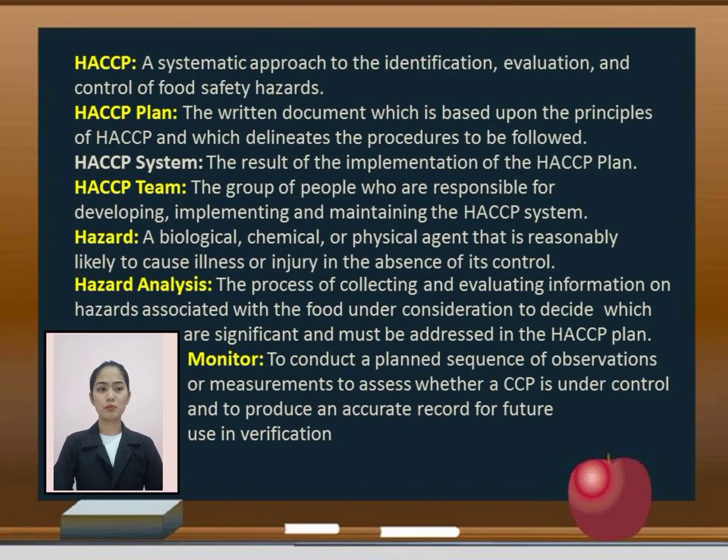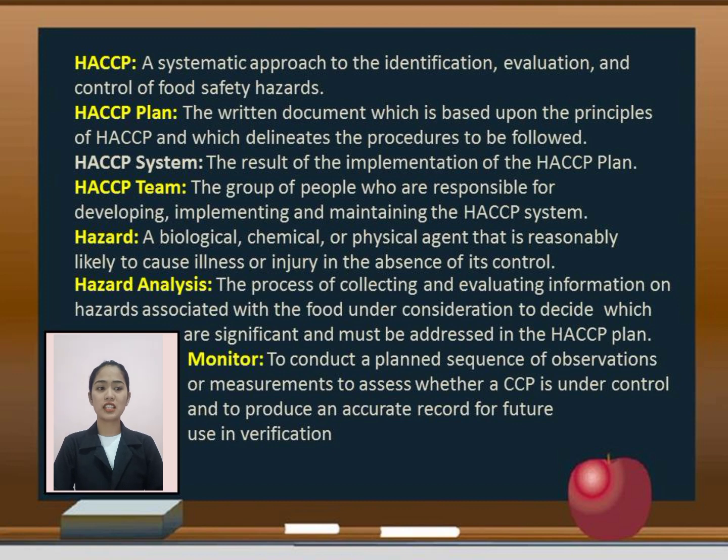HACCP is a systematic approach to the identification, evaluation, and control of food safety hazards. The HACCP plan is the written document which is based upon the principles of HACCP, which deals with the procedures to be followed in the HACCP system. The results are the implementation of the HACCP plan.